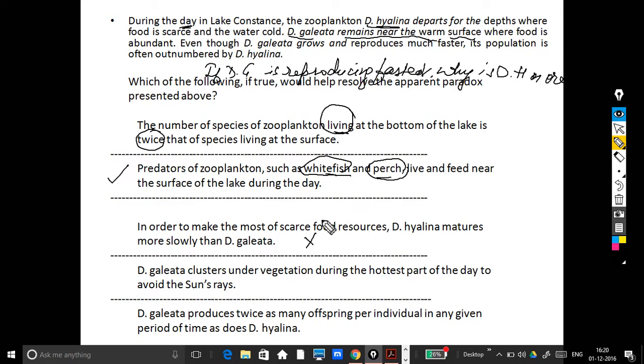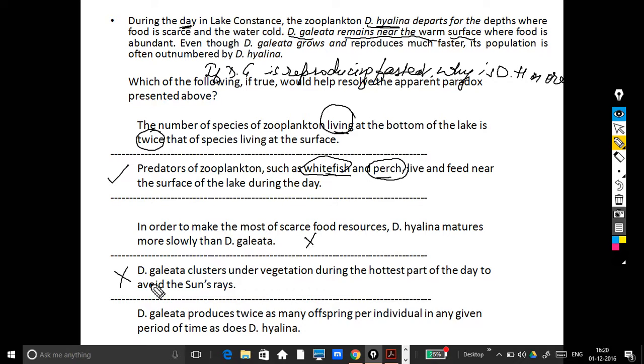Fourth says DG clusters under vegetation during the hottest part of the day to avoid the sun rays. We have nothing to do with the sun rays, and even if it is clustering under vegetation, we really cannot make out that why is DH more or DG less, because they nowhere have said until we take the second option, which says that they are getting killed by predators. We don't have any other information in the passage which tells us that being under the sun rays would kill them.